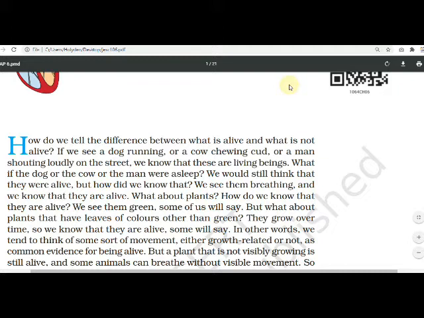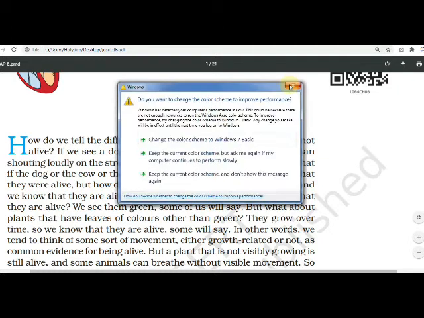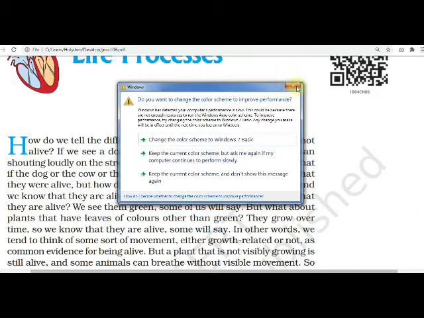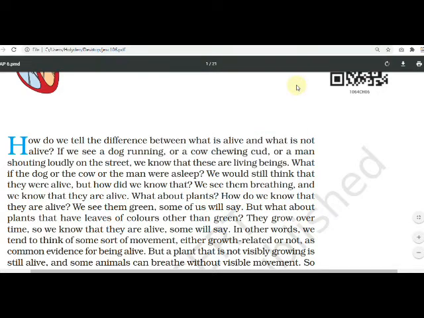Means not only the green color of a plant tells us that they are alive, but plants grow every day. Yes or no? So this is the indication of living beings. Some will say that plants are alive because of the growth. In other words, we tend to think of some sort of movements, either growth related movements or growth non-related movements.